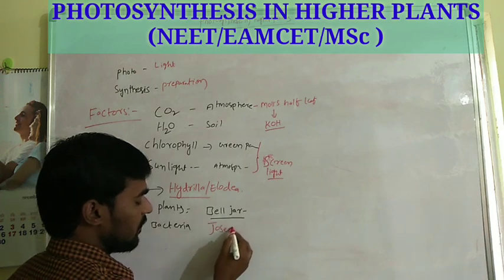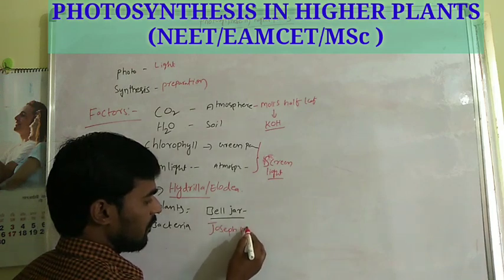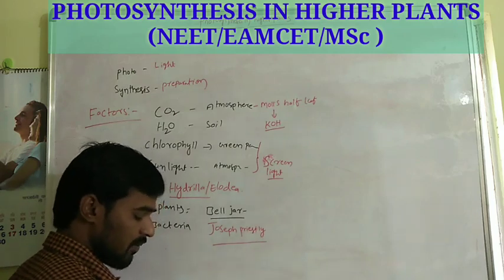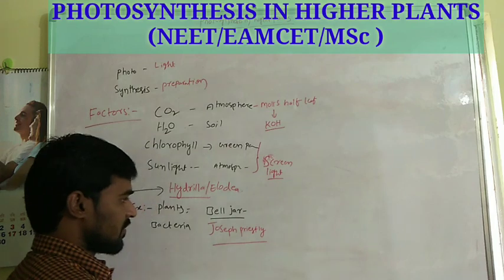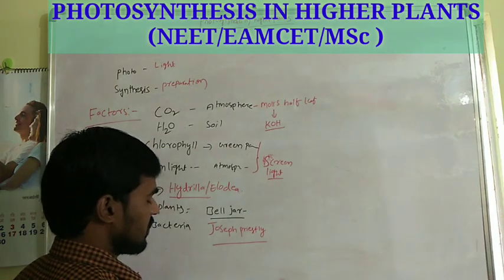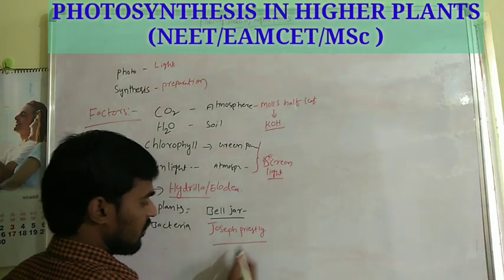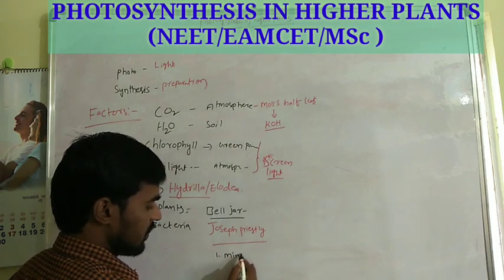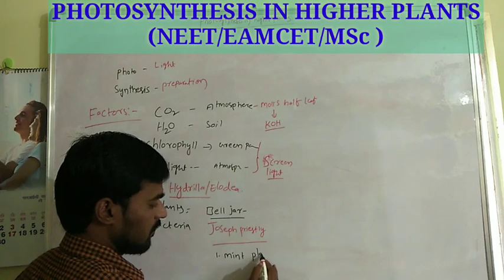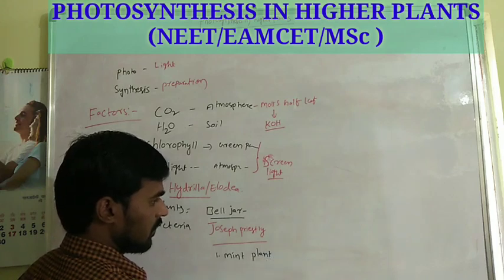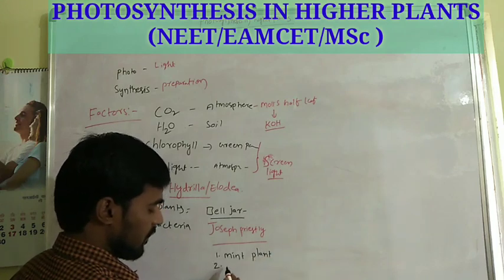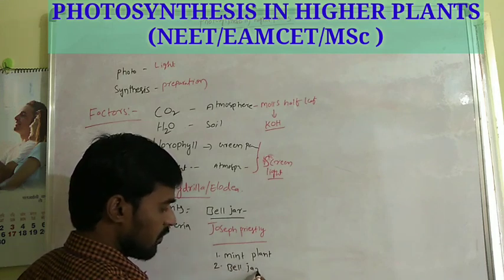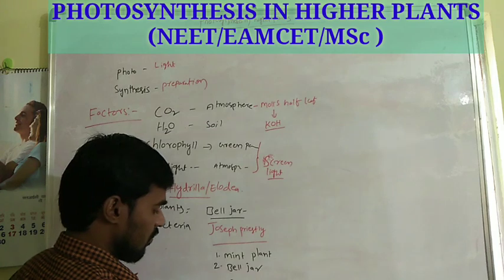The bell jar experiment was performed by Joseph Priestley. In this bell jar experiment, the instruments are: one is a mint plant, second one is a bell jar, third one is a mouse.